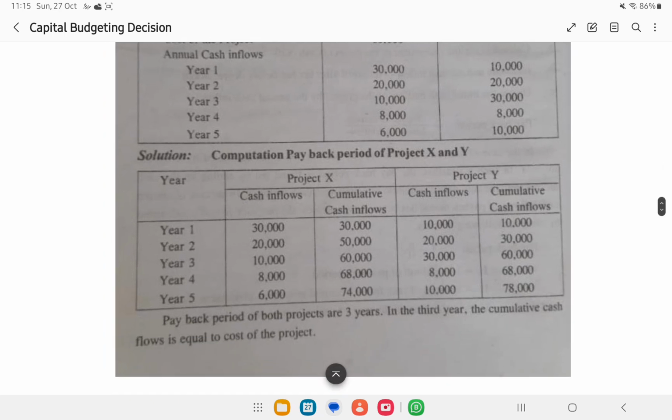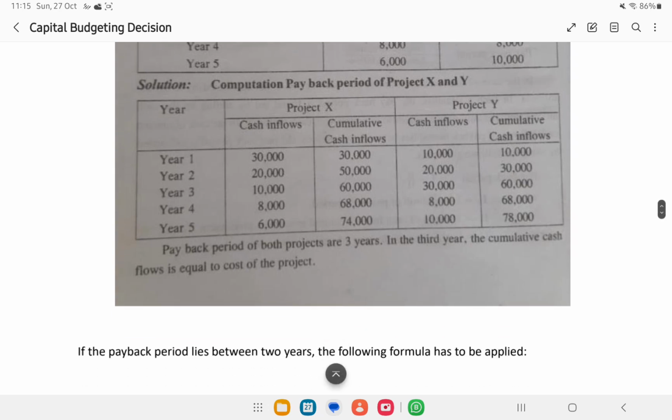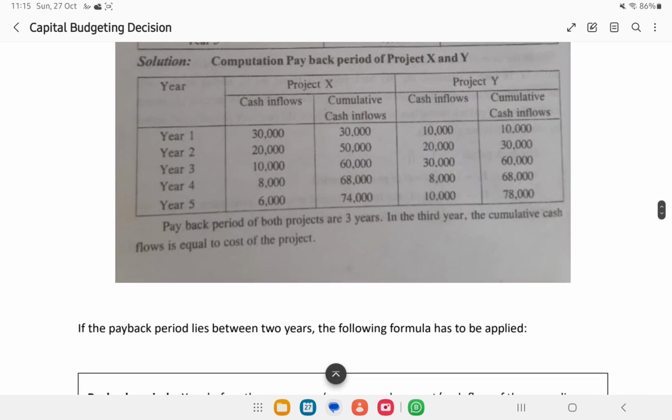So they have given how much they will pay in the upcoming 5 years. The people who gave us this information don't know we are going to consider the PBP method, the payback period method here, or else they would have given manipulated amounts. Here we will look into taking cumulative cash inflow. Cumulative means we will sum up the cash inflow they have given.